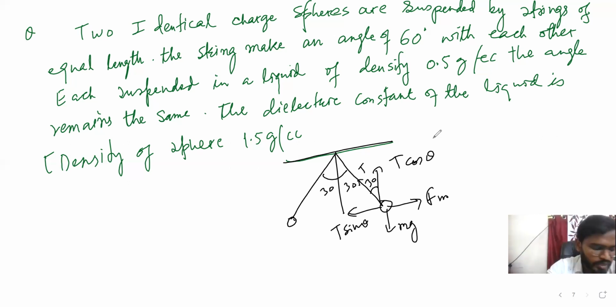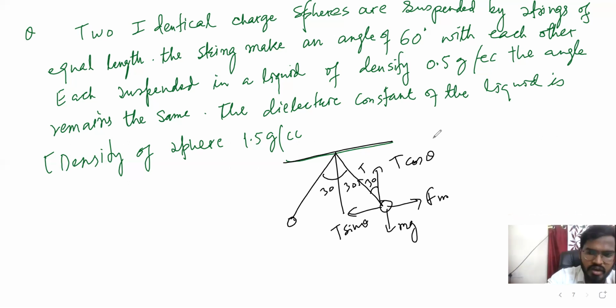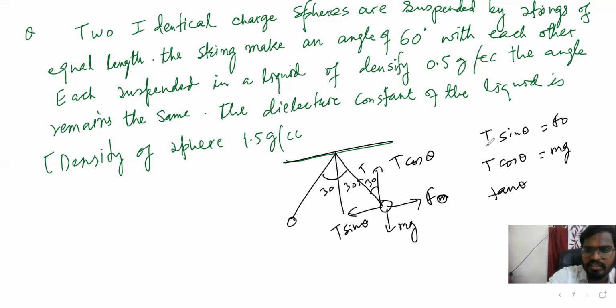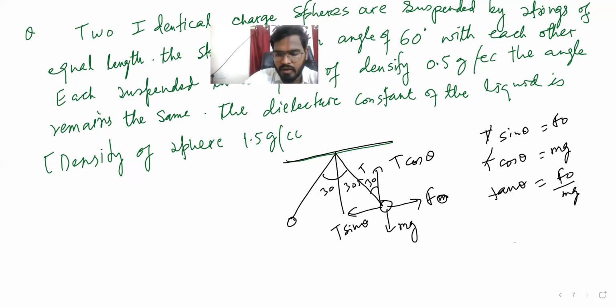Anyway, it is in equilibrium, so we can say T sin theta is equal to F0. Actually, it is in air first, so T sin theta is equal to F0. T cos theta is equal to mg, right? So now directly we can write tan theta, because T cancels out. Tan theta is equal to F0 by mg. Fine. That we did. Now what? The problem is we don't know the mass also, so we'll have to find the mass also.